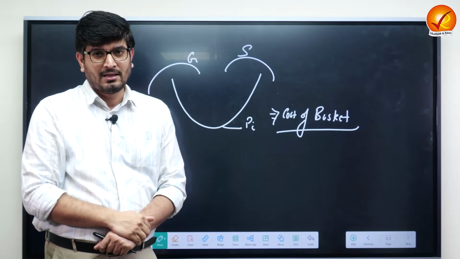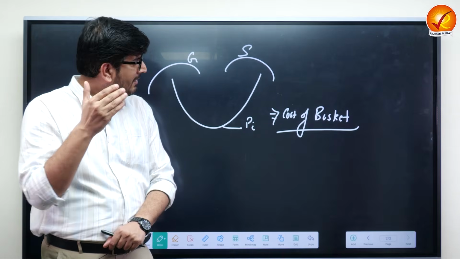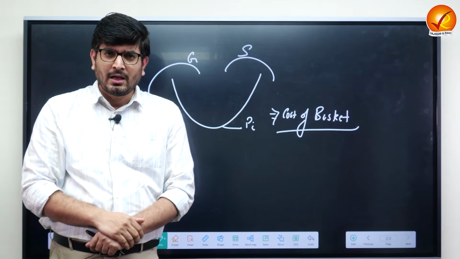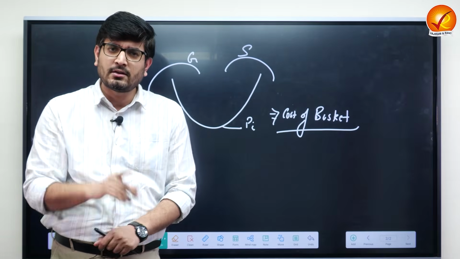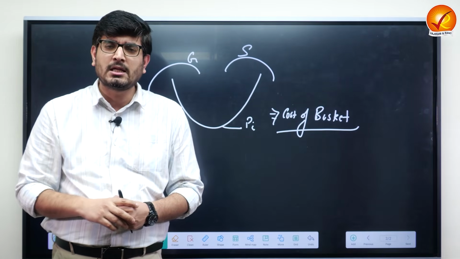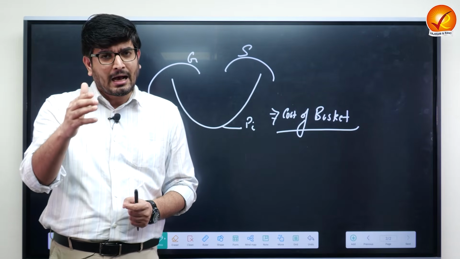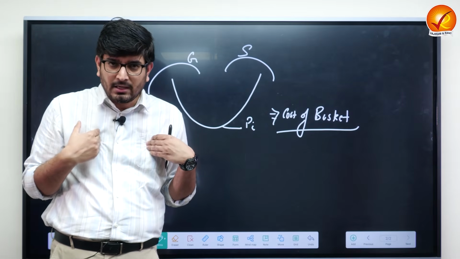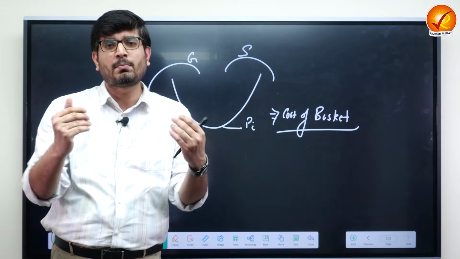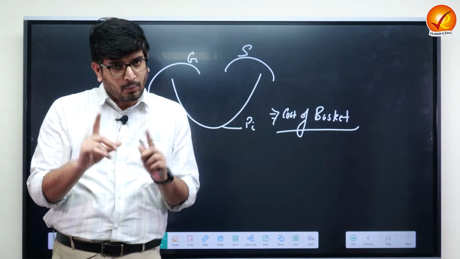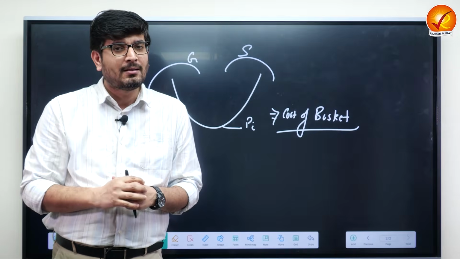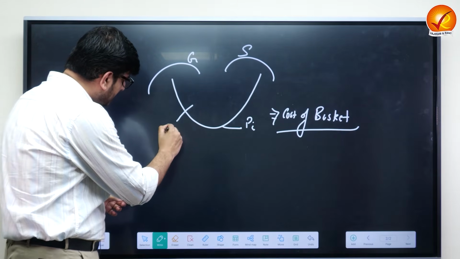Now, the next thing that we should be very clear about in the section on the basics of inflation is this: you are saying put various goods and services here, and put those goods and services which are reflective of the average consumption pattern in an economy. But how will I, as a policy maker, come to know the average consumption pattern of my economy? I will come to know it through a survey.